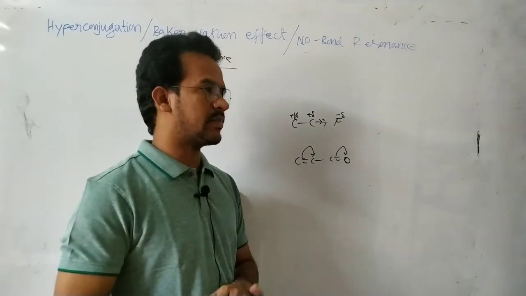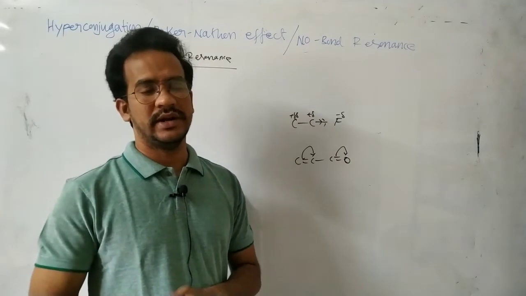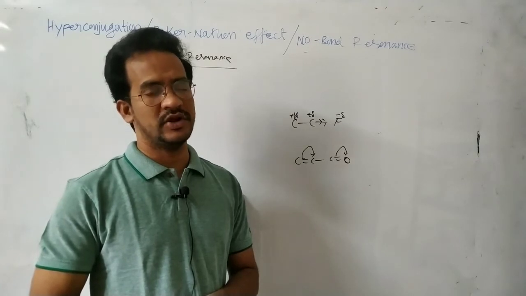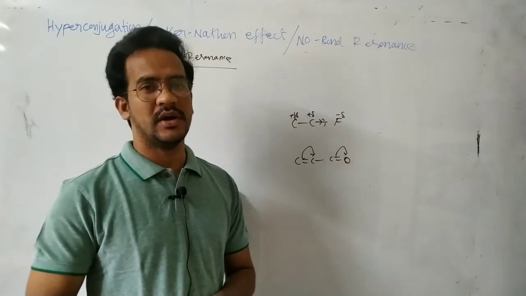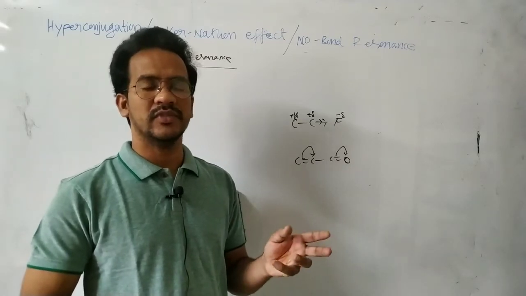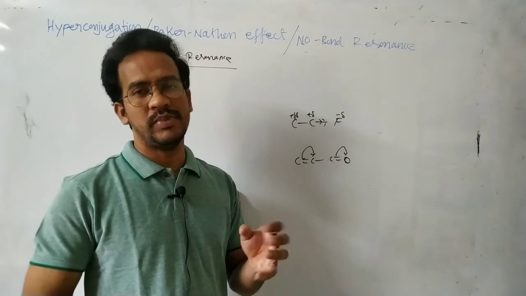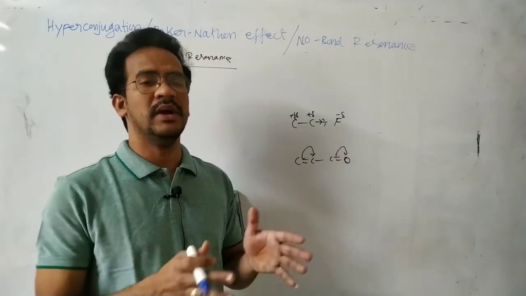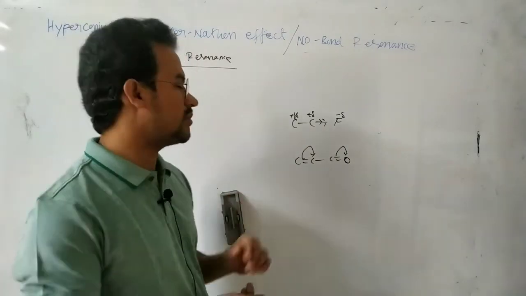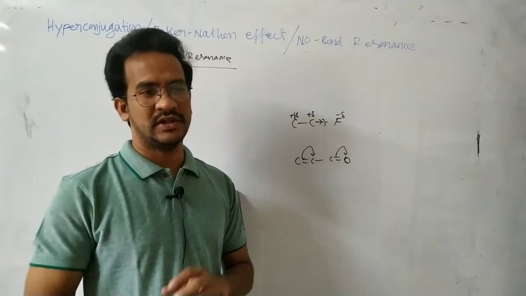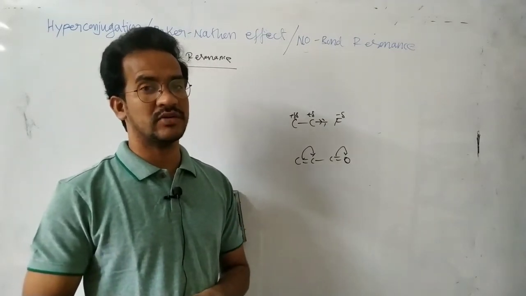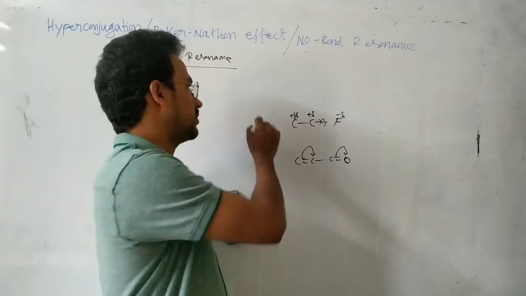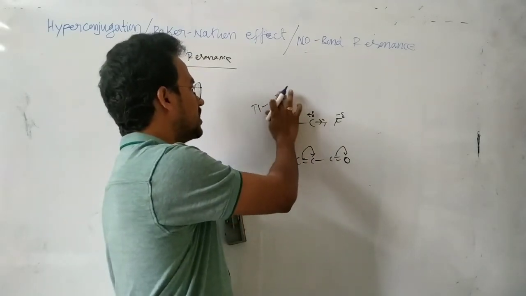Hyperconjugation involves delocalization of the sigma electrons into a p orbital, which can be a vacant p orbital, a half-filled p orbital, or a pi p orbital, meaning the p orbital which forms a pi bond. That's why it is also called sigma-p resonance, or sigma-p delocalization.